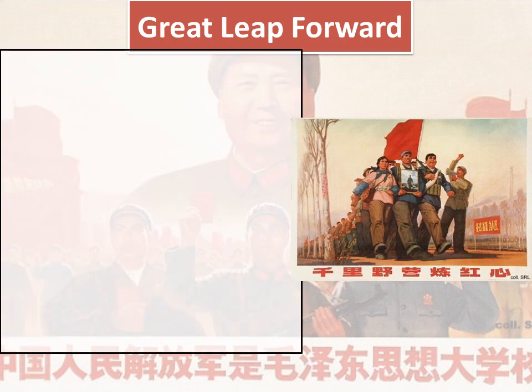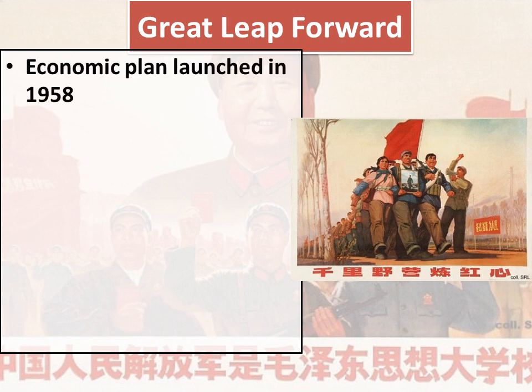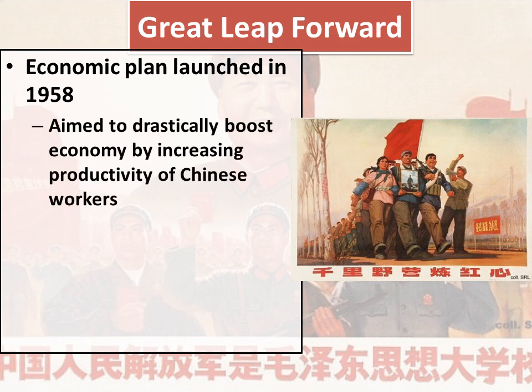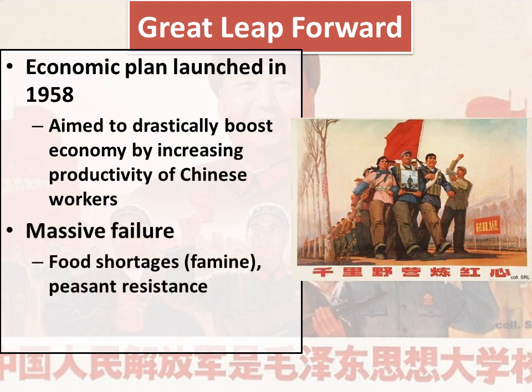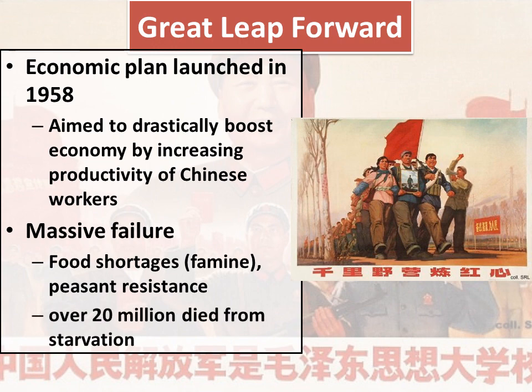The Great Leap Forward was one way that Mao Zedong wanted to achieve his communist goals. The Great Leap Forward was an economic plan launched in 1958. It was aimed at drastically boosting the Chinese economy by increasing the productivity of Chinese workers. And it meant that a lot of Chinese workers had to abandon their other jobs and start working on producing industrial things like steel. All in all, the Great Leap Forward was a massive failure for China. It resulted in food shortages or famines and encountered some peasant resistance. As a result of the Great Leap Forward, over 20 million Chinese died from starvation.